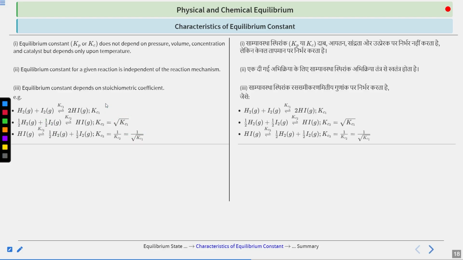Similarly, if you reverse the reaction, in that case also your equilibrium constant will change. In this case, what will happen? If you are reversing this equation, then your equilibrium constant will be the reciprocal of the initial one, that is your Kc2. And Kc2 was what? It was the root of Kc1. So we can write Kc3 equal to 1 by root of Kc1. Okay, clear?